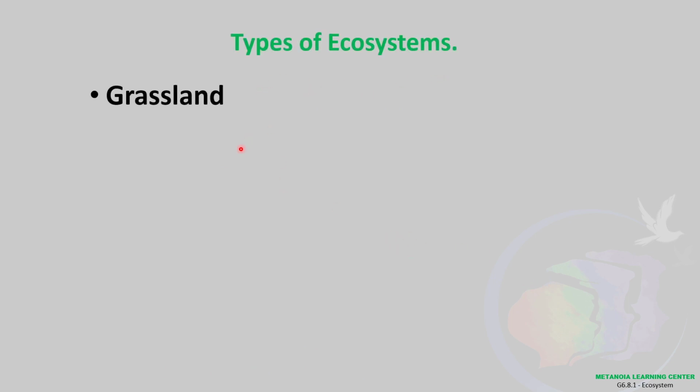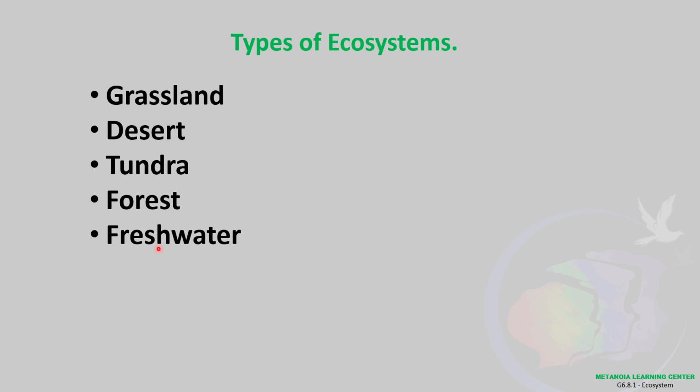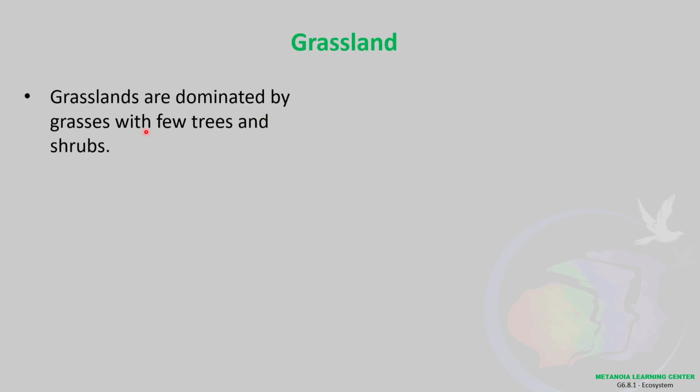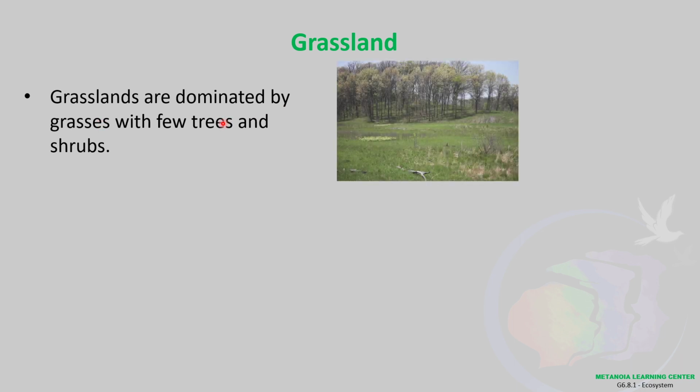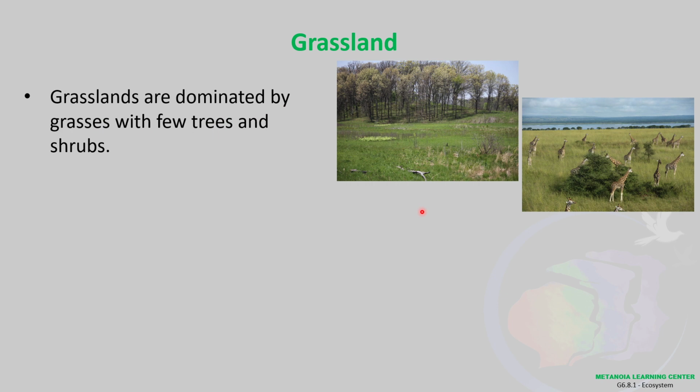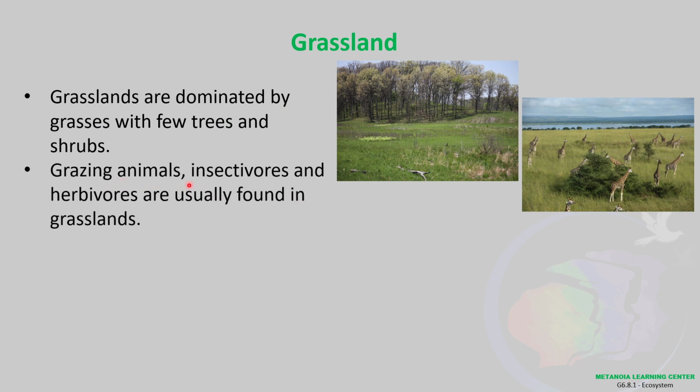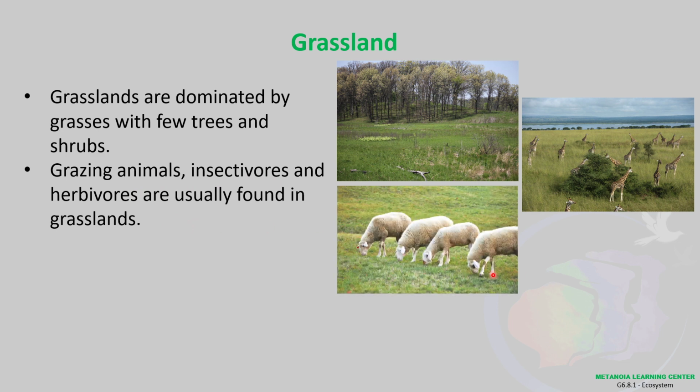Types of ecosystems. We have the grassland, desert, tundra, forest, freshwater, and marine. Grassland. Grasslands are dominated by grasses with few trees and shrubs. Grazing animals, insectivores, and herbivores are usually found in grasslands.